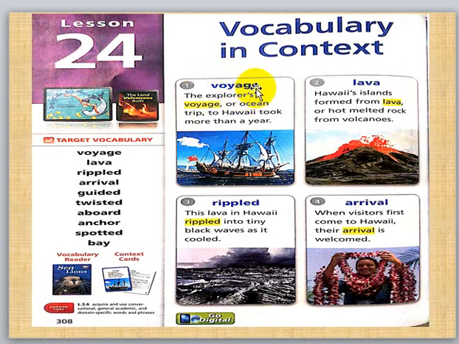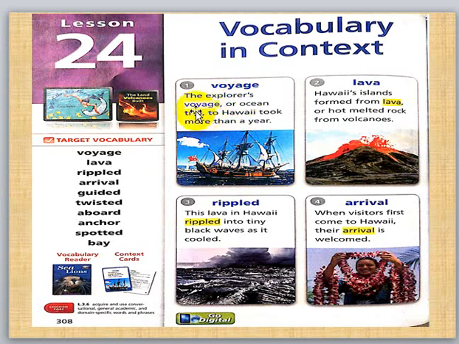Number 1, voyage. What is the meaning of voyage? Voyage is an ocean trip. Voyage is a trip, but a trip on the ocean or sea. Okay, not on the bus. If there is a trip in a bus, don't say voyage. Voyage is when you are on a ship or a boat like this, they are having a voyage.